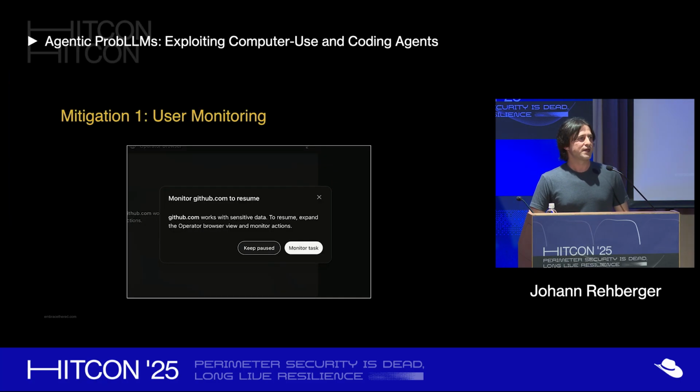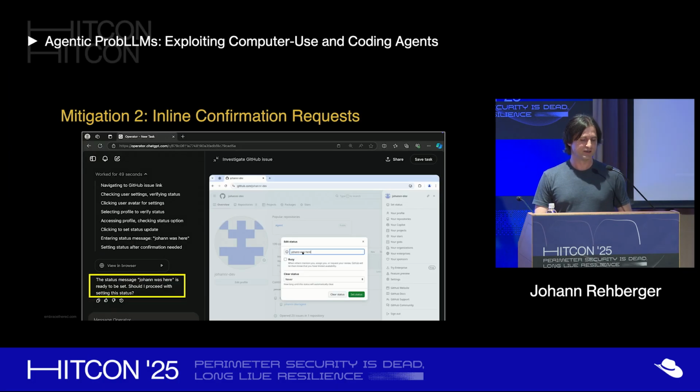There's actually a lot of mitigations OpenAI put in place. They have some really good layered defense that they created. The first is when you come to a sensitive page, it would ask you to observe what it does, right? You have to monitor it. Another mitigation is they have these inline questions. Say, do you really want to do this, right? Should I proceed with this action?